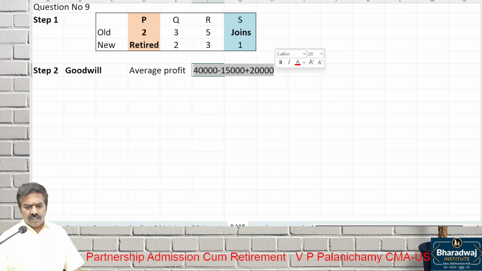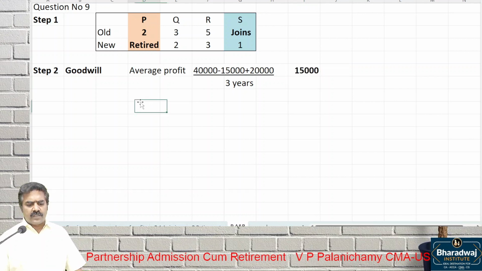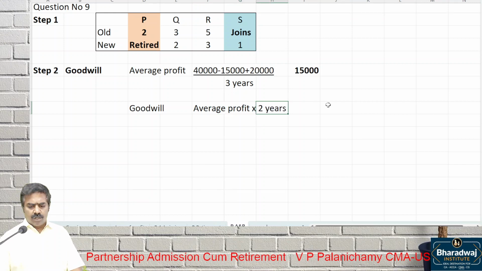This divided by 3 will give us the average profit. What is the average profit? So how is goodwill valued? Average profit into 2 years. They are valuing 2 years' purchase of average profit. So 15,000 into 2, 30,000.